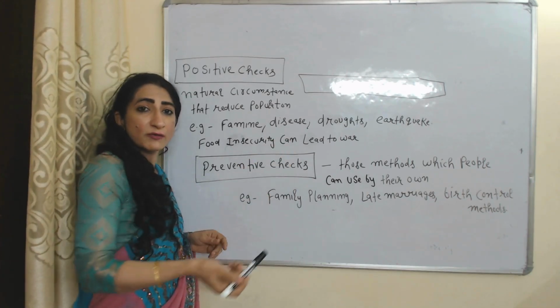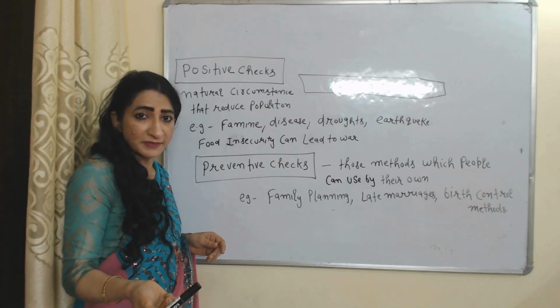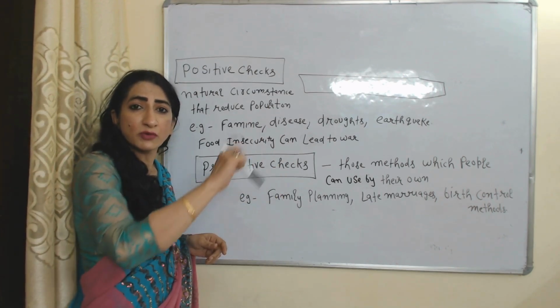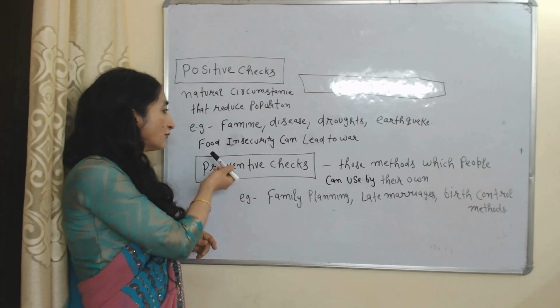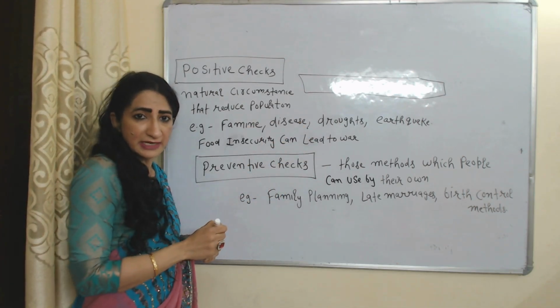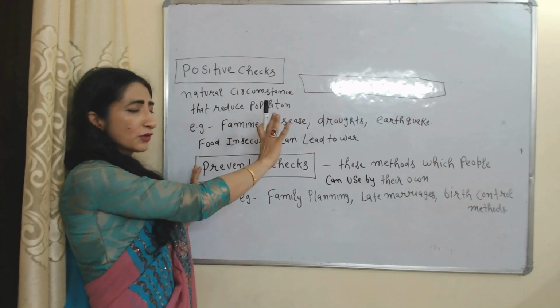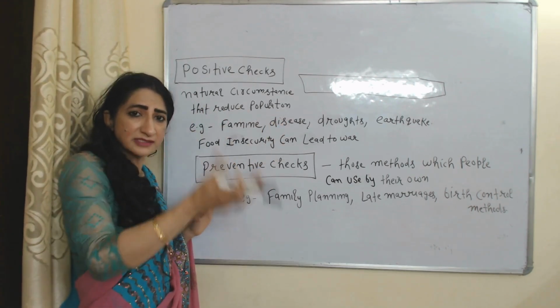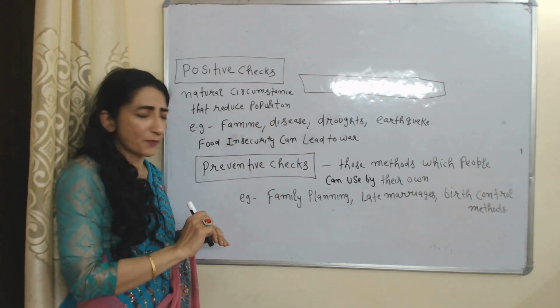Disease, lack of food can cause malnutrition and lead to so many diseases and become cause of death of so many people. Food insecurity can lead to war. As we know, so many people can die in war. So we can say the positive check directly increases death rate, eventually reducing population.